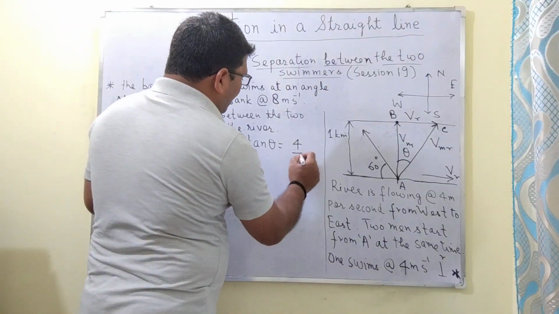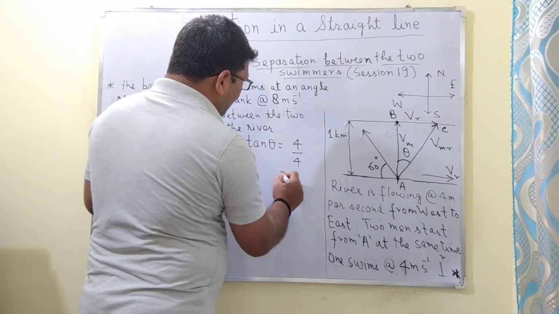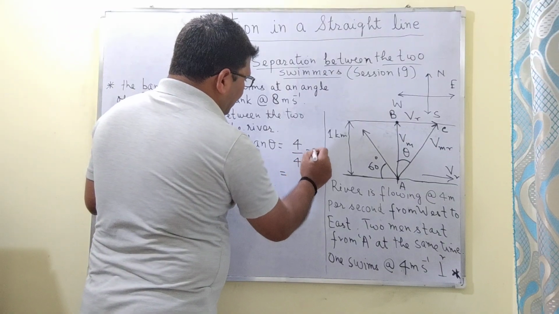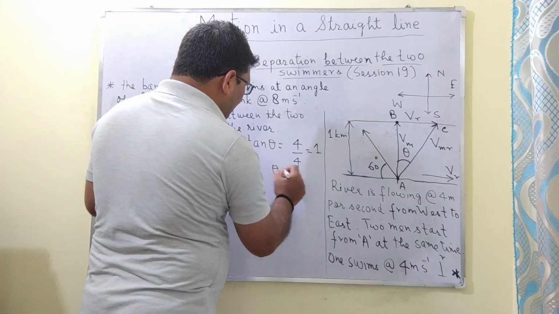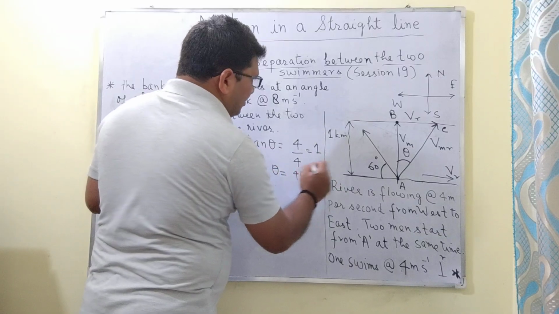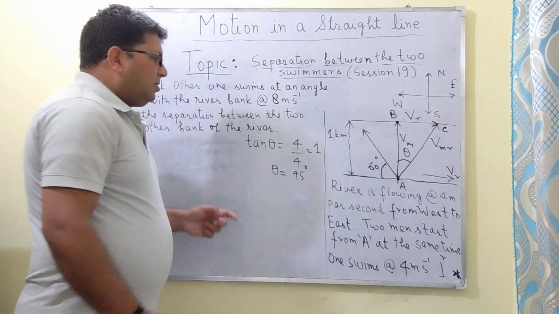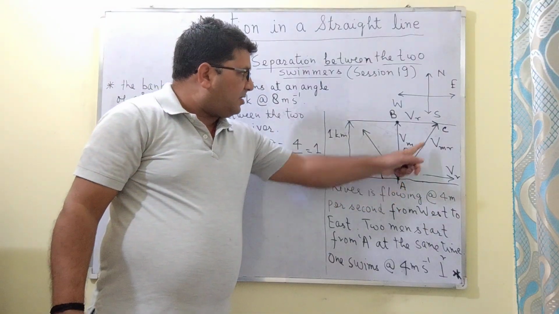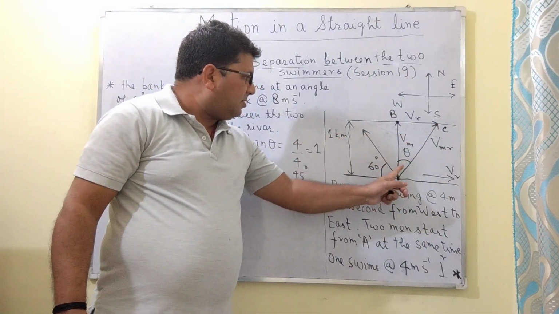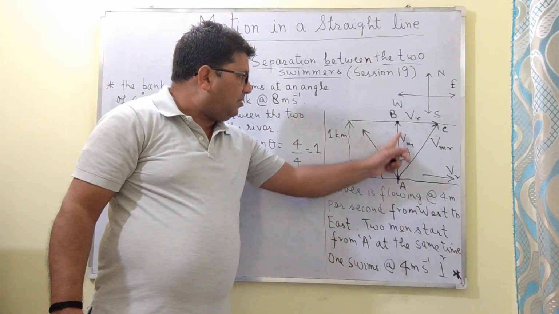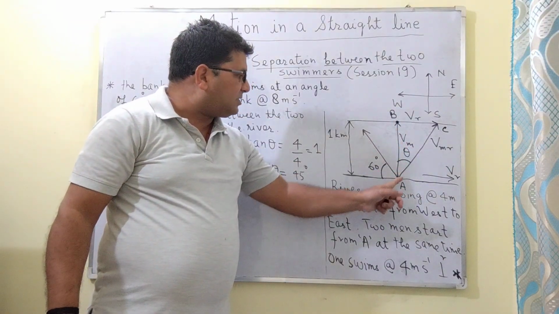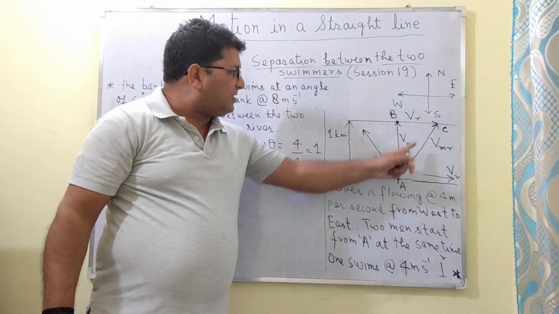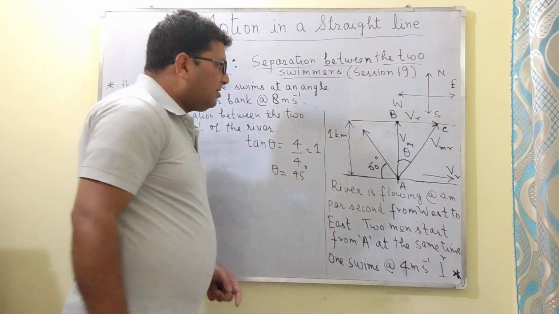So it is equal to 4 upon 4, which is equal to 1. So theta will be equal to 45 degree. So this man will ultimately reach this point C, and the angle between this velocity vector AC and AB will be equal to 45 degree.